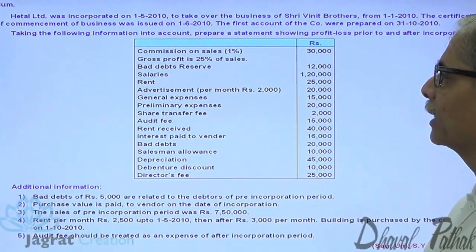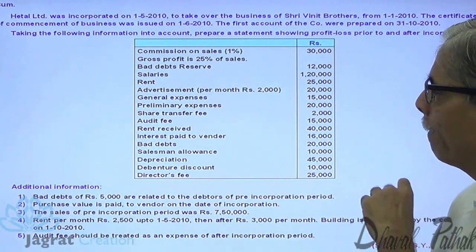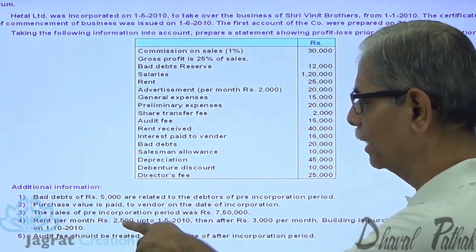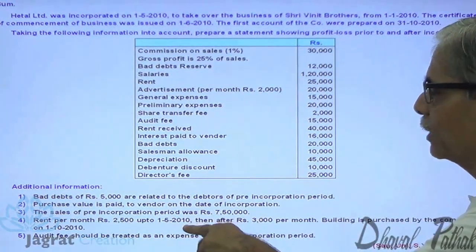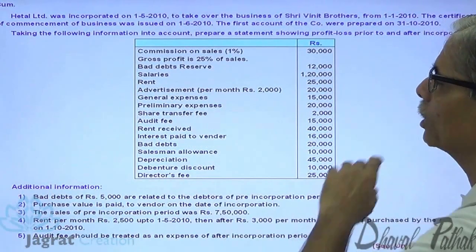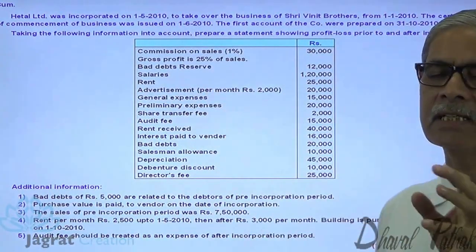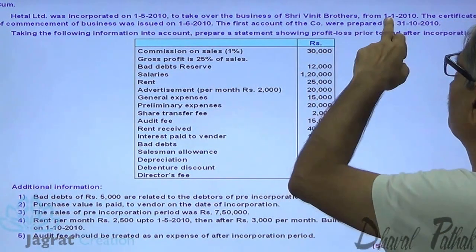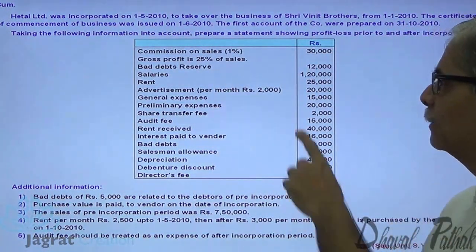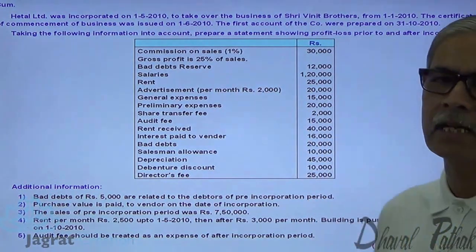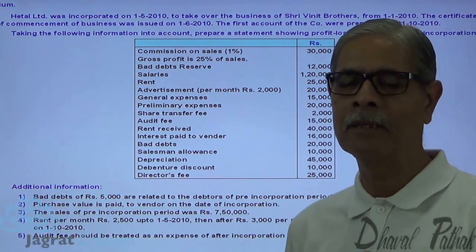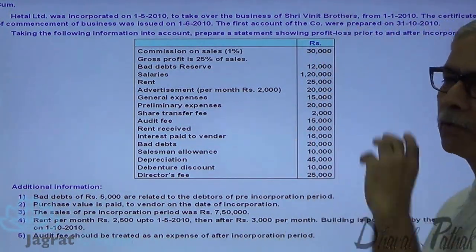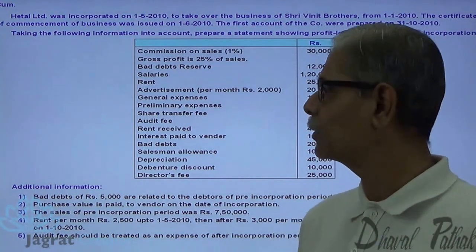Salary will be distributed in the time ratio. Rent also will be distributed as per the instruction given to you. Rent per month was 2,500 up to 1,500. So in light of point number 4, the rent will be distributed. Advertisement expense, though it's a sales expense, is given as 2,000 per month. Here the period from 1st of January to 31st of October is 10 months, so 10 twos are 20, 20,000 is the advertisement expenditure. It will be distributed on the basis of time. Nothing is outstanding because our accounting period is confined to 10 months.